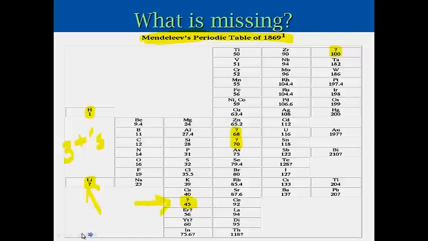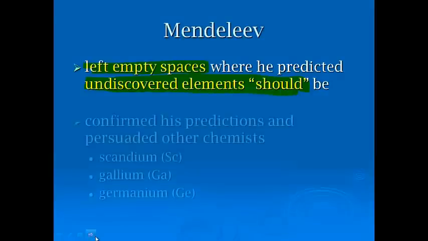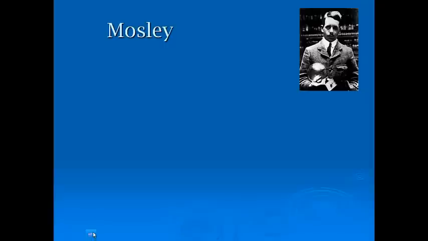And this prediction is what set Mendeleev apart from all the other chemists that were trying to organize the periodic table. He essentially left empty spaces where he predicted these undiscovered elements should fit. This was a big risk that he took, but when he was right and his predictions were confirmed, it really caused a lot of scientists and chemists to come on board. The 3 big ones that were soon discovered were scandium, gallium, and germanium. They fit right where he said they would, and people were hooked. They knew this guy knew what he was talking about.